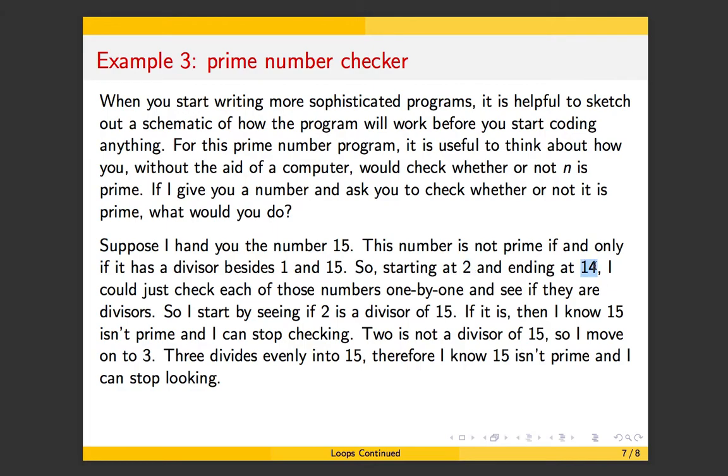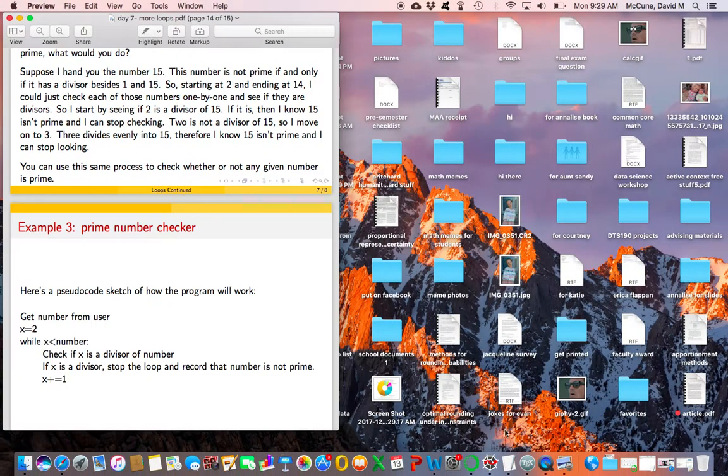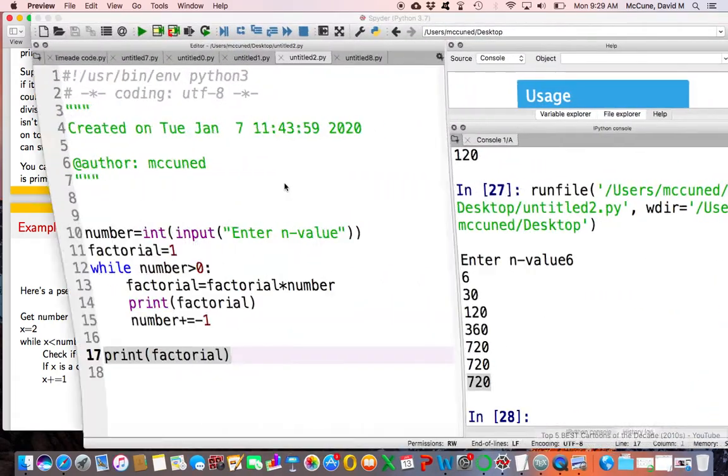Just see if any of those numbers are divisors of 15 or not. And if you ever get a single divisor in this range, the number is not prime. So given any number, you can just check if 2 is a divisor, 3 is a divisor, and so on. And if you ever get a divisor hit, you know that the number is not prime.